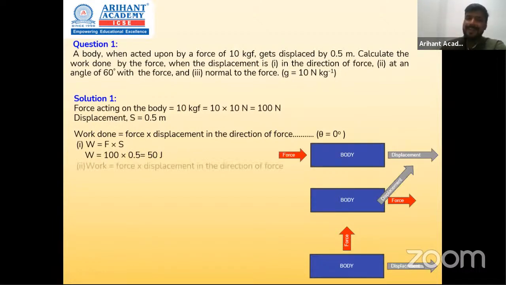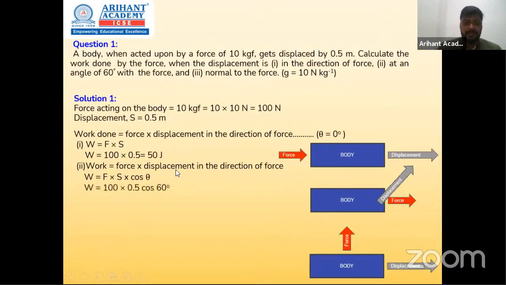अब देखते हैं सेकेंड केस में. Work done is force into displacement in the direction of force, so F s cos theta आया. So here the angle between them is 60 degree, so cos 60 will be a factor in the formula. So when we multiply, cos 60 is 0.5, yani half. So here 100 into 0.5 into 0.5, which gives me 25 joule.